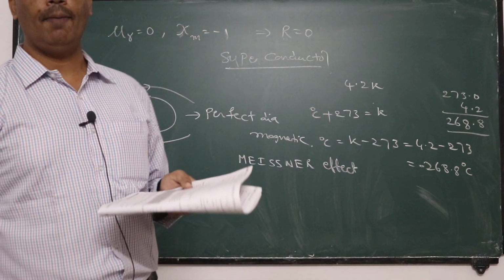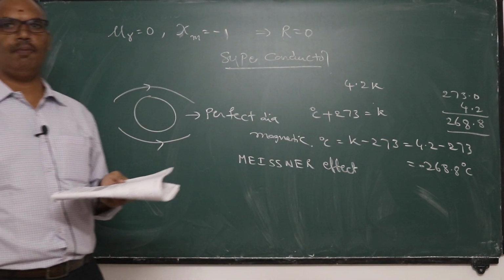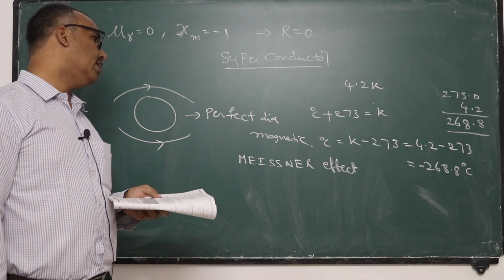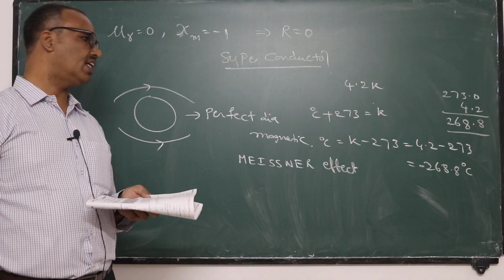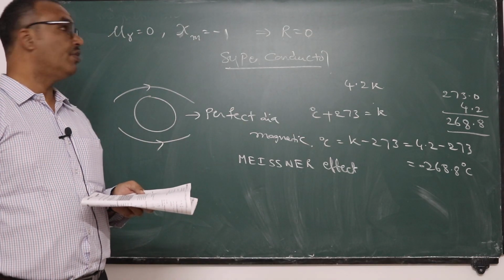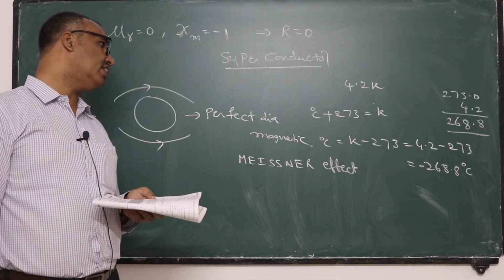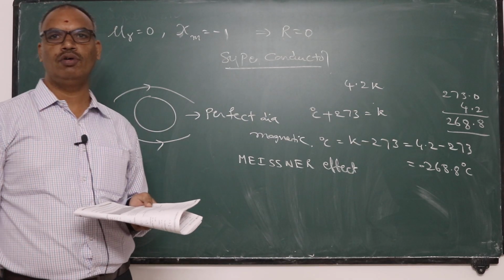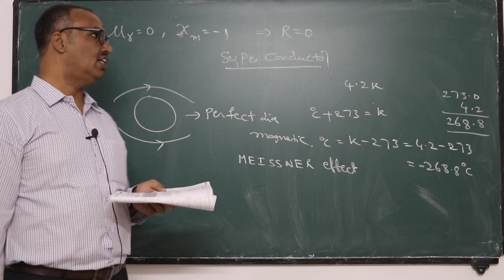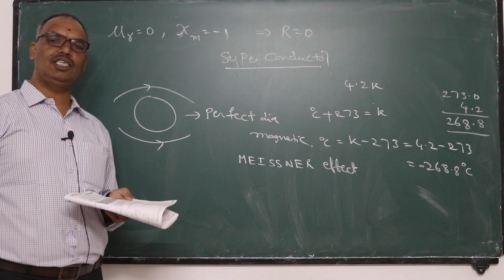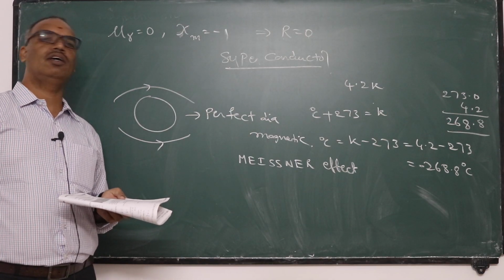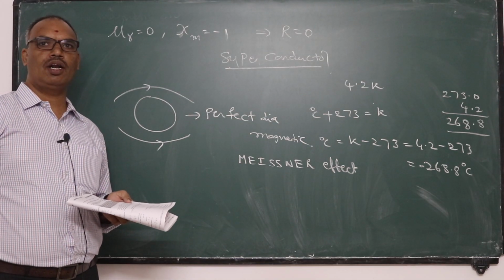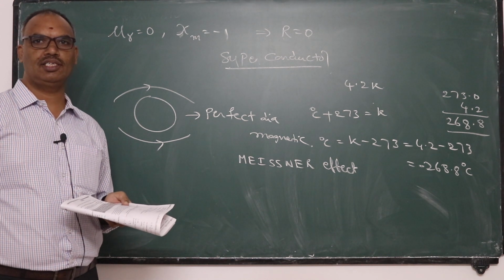So in this way, a perfectly diamagnetic material can be made by lowering the temperature of a particular metal, and once the temperature is lowered to a certain value, it behaves as a perfect diamagnetic material and shows 0 resistance to the flow of current through it. Such a conductor is called a superconductor. Such an effect is called the Meissner effect, and such a principle is used in various modern applications like superfast trains.